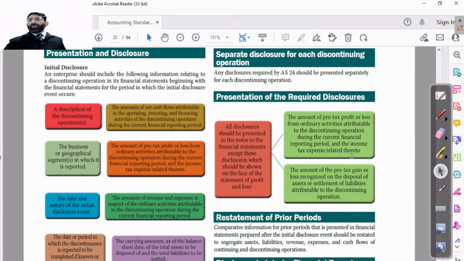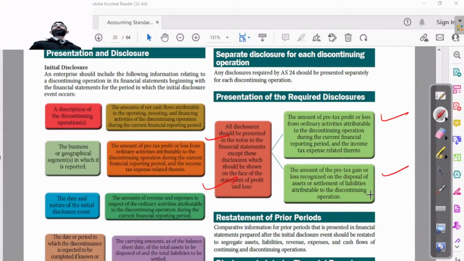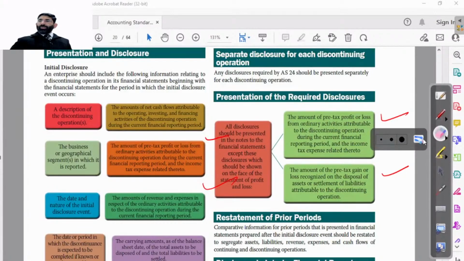And these disclosures are to be given in the notes to accounts, presented in the notes to the financial statements, except those disclosures which should be shown on the face of the statement of profit and loss. The amount of pre-tax profit or loss from ordinary activities that we have already discussed, and any profit or gain on the sale or disposal of our assets or payment of our liabilities. Whatever it is, that is to be shown properly.